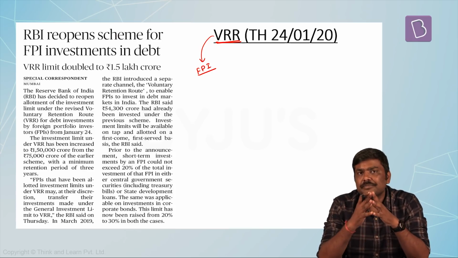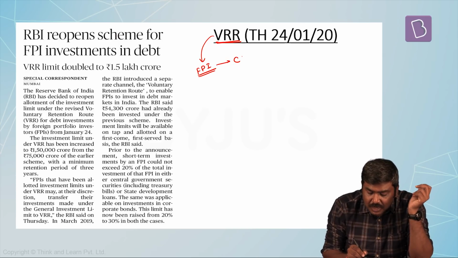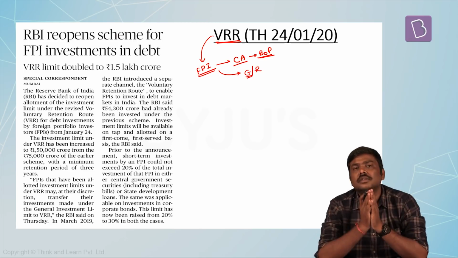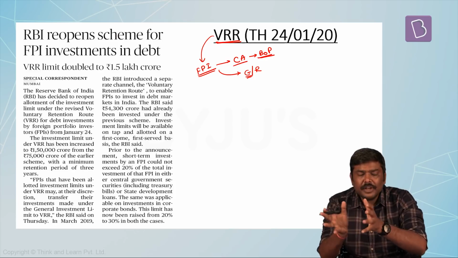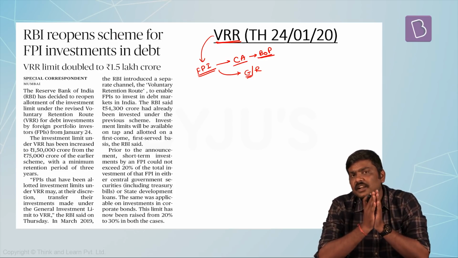Now please understand, since the concept of FPI comes under the capital account of balance of payments, there are certain restrictions which are imposed either by the regulator or by the government of India. That is, how much money can flow into India, in what areas they can flow into the Indian market. There are certain restrictions which are imposed on these kind of flows.